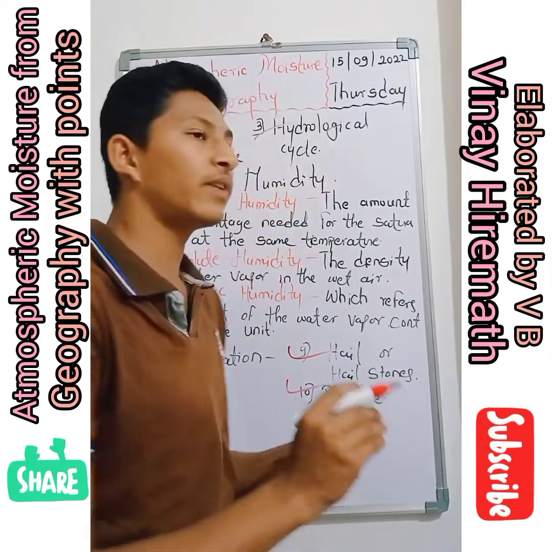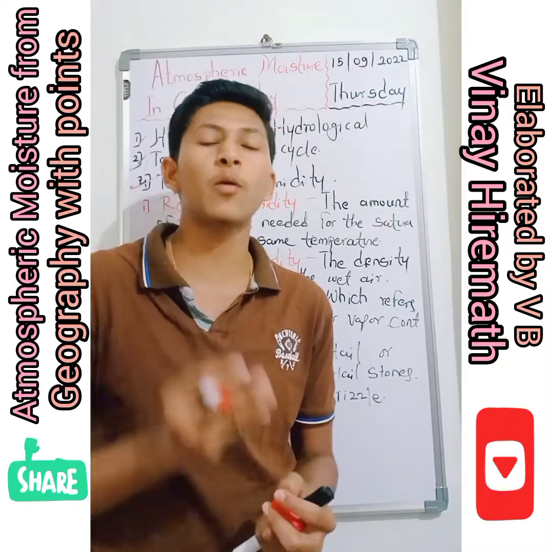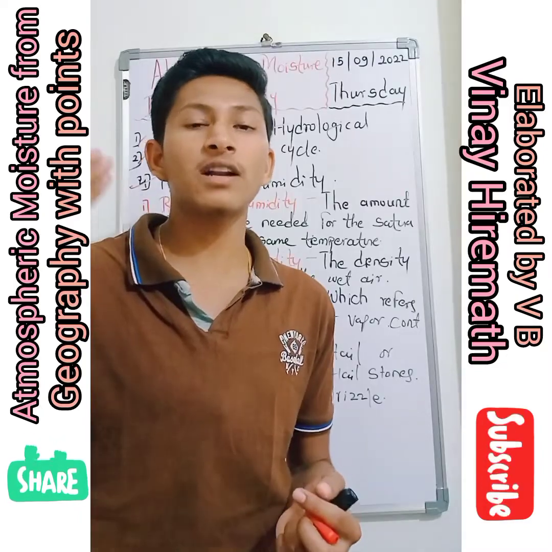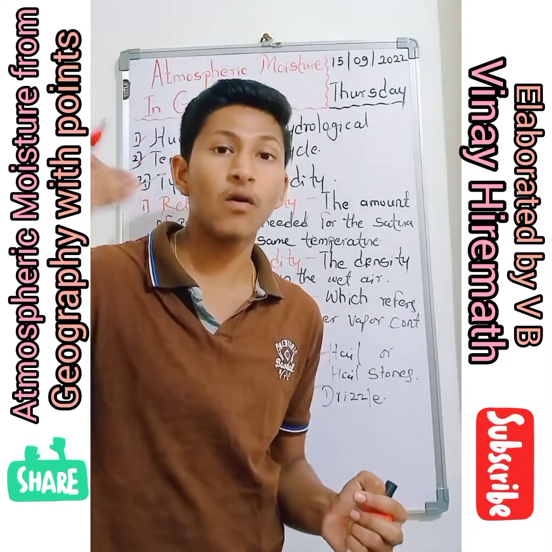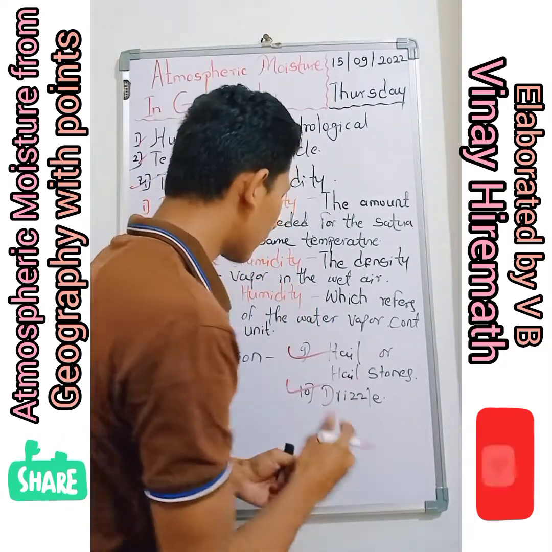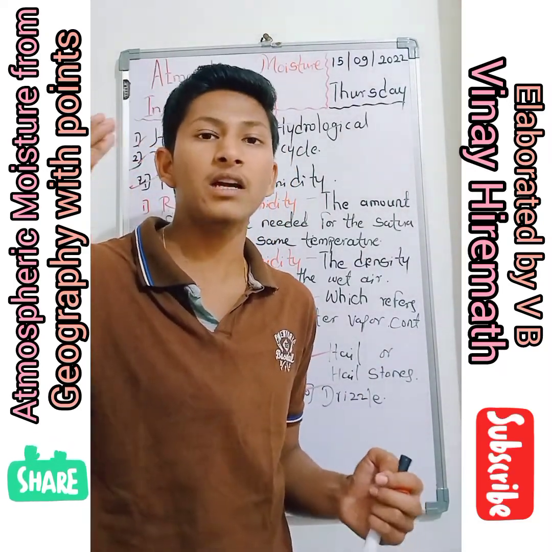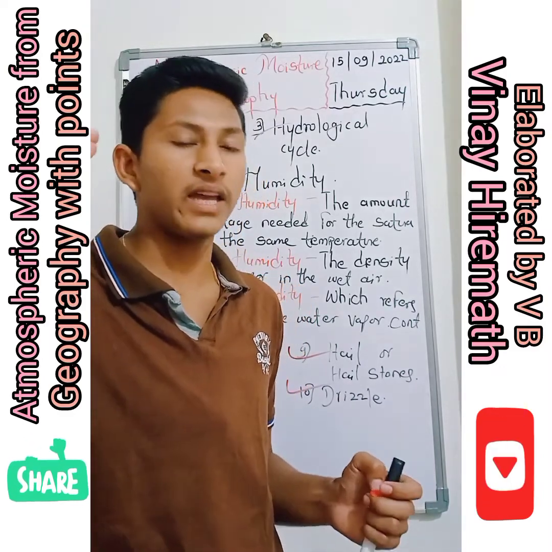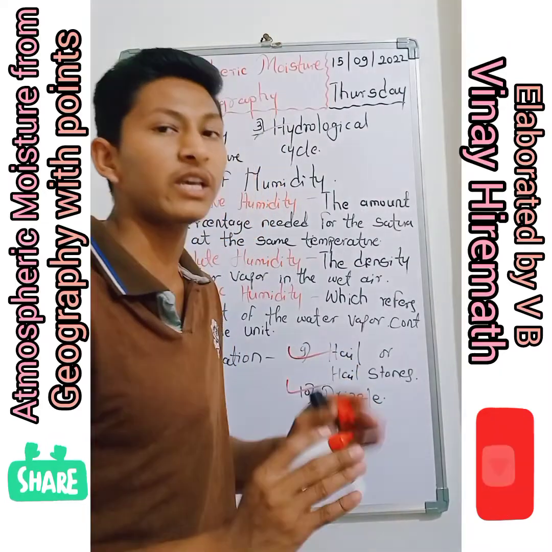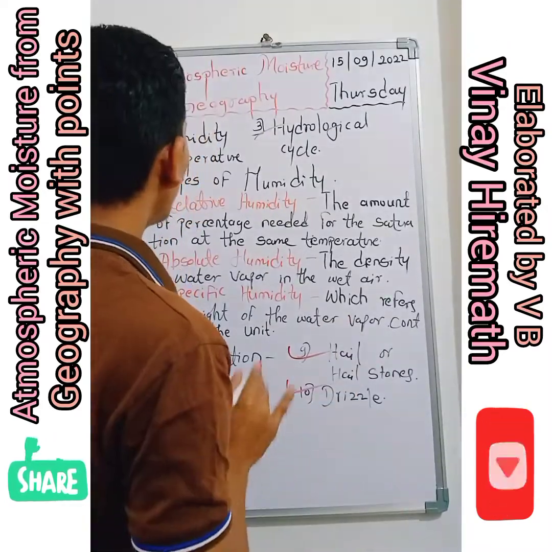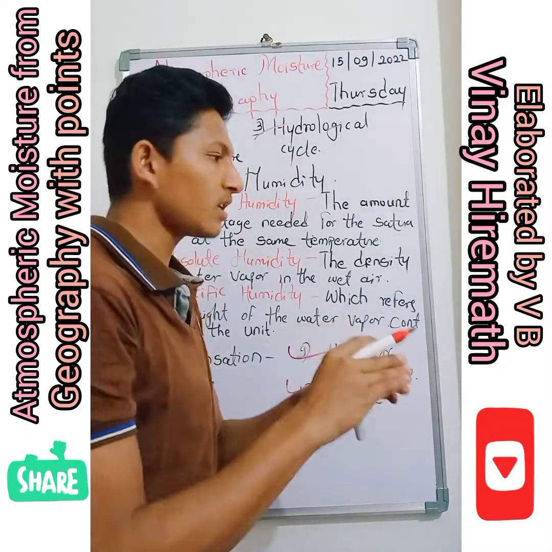And drizzle is very simple to understand, because the lean drops of water, the small drops of water or floor-like water drops are called the drizzle. Due to the precipitation in the form of rainfall which falls on the earth, that we call the drizzle. Okay, I think you understood thoroughly. Now we completed everything. Once again I will revise in a very short time.